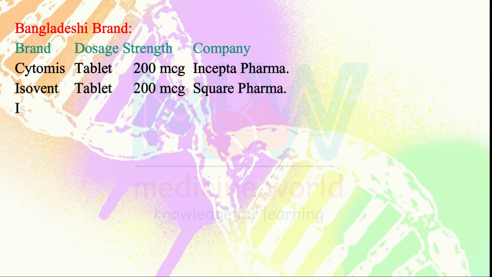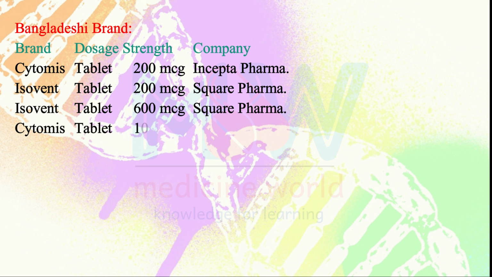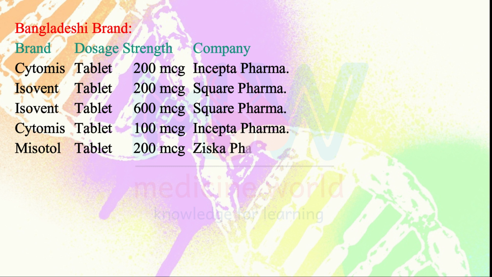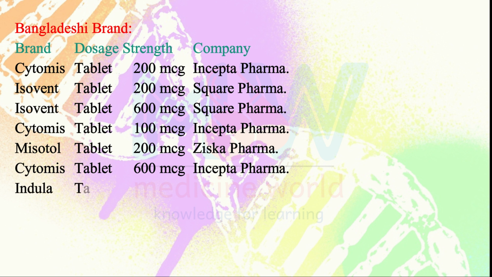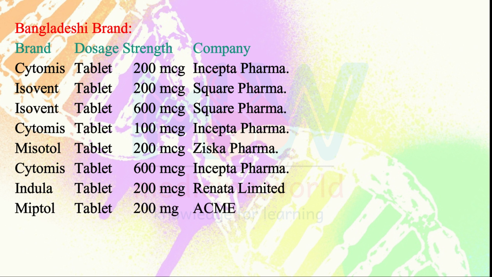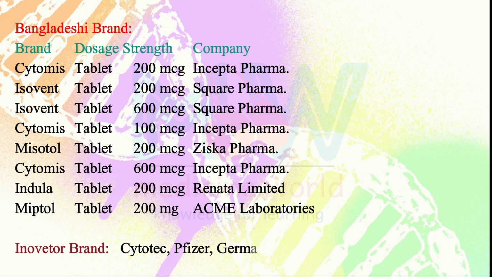Bangladeshi brands: Cytomus tablet 200 microgram, Incepta Pharma; Isovent tablet 200 microgram, Square Pharma; Isovent tablet 600 microgram, Square Pharma; Cytomus tablet 100 microgram, Incepta Pharma; Misoprostol tablet 200 microgram, Ziska Pharma; Cytomus tablet 600 microgram, Incepta Pharma; Indula tablet 200 microgram, Renata Limited; Miptol tablet 200 microgram, Acme Laboratories. Innovator brand: Cytotec, Pfizer, Germany.